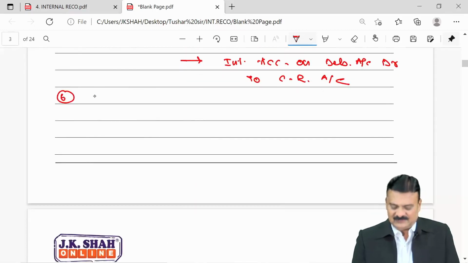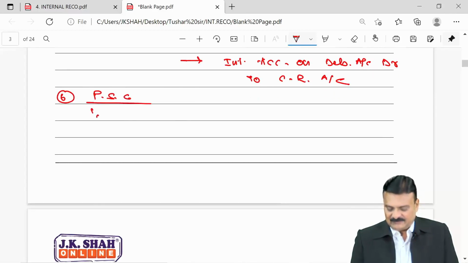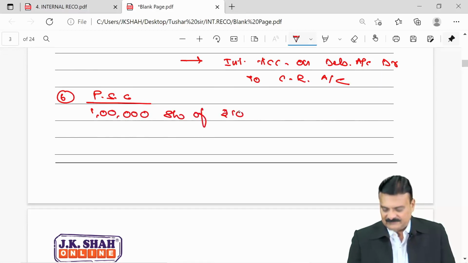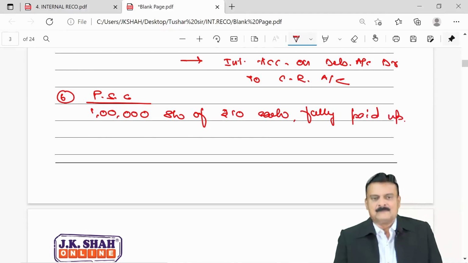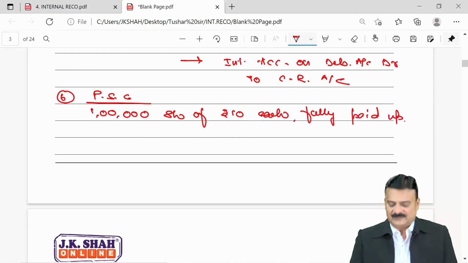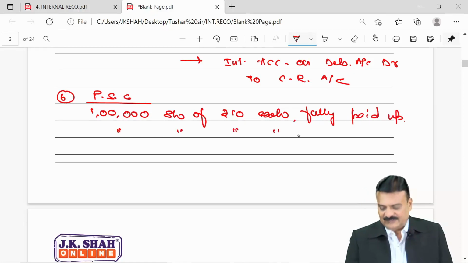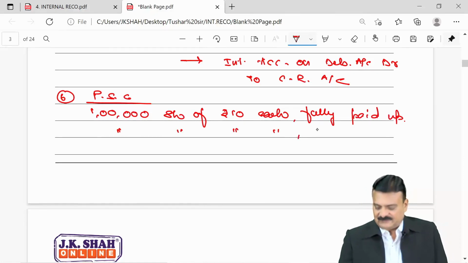Preference shareholders say the preference share capital, that at present our capital is 1 lakh shares of rupees 10 each, fully paid up. They said do one thing, keep it 1 lakh shares, face value also intact at 10 each, but make it 8 paid up.